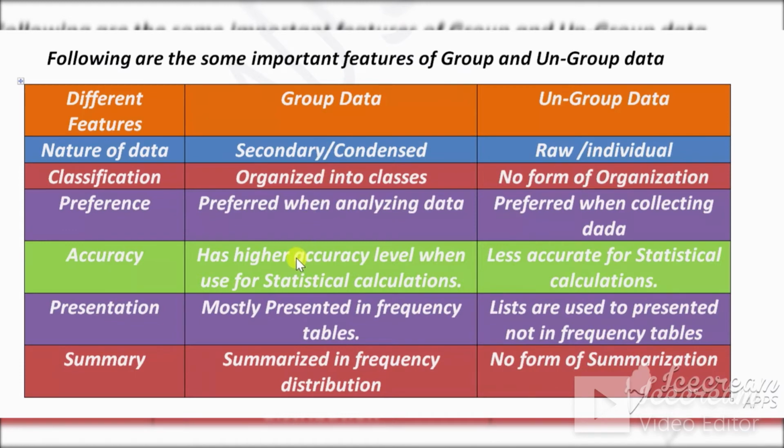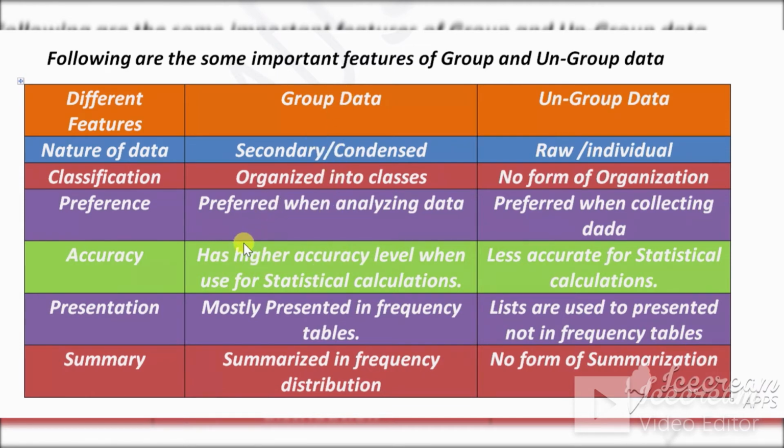Group data shows high accuracy for statistical calculation. If you want to calculate any statistical formula, such as mean, median, mode, geometric mean, harmonic mean, or testing of hypothesis, you will get a highly accurate answer from group data.